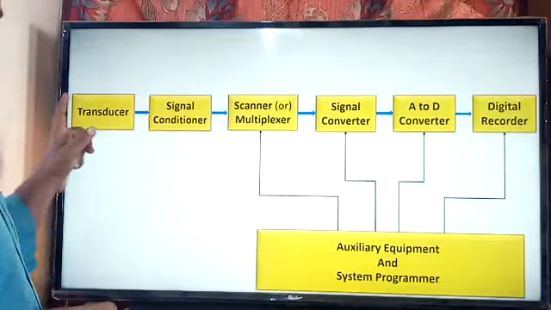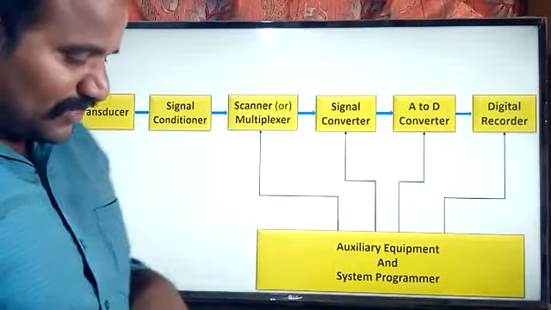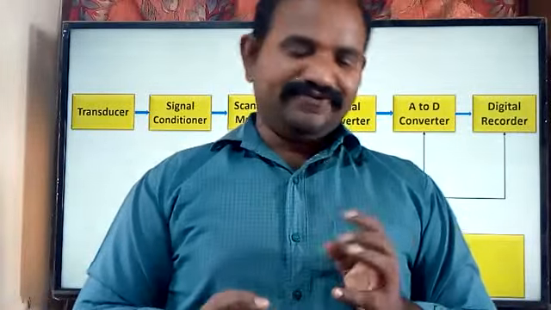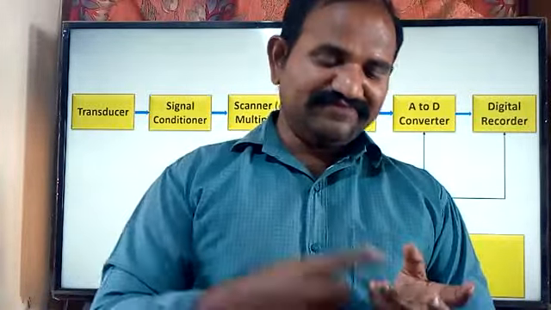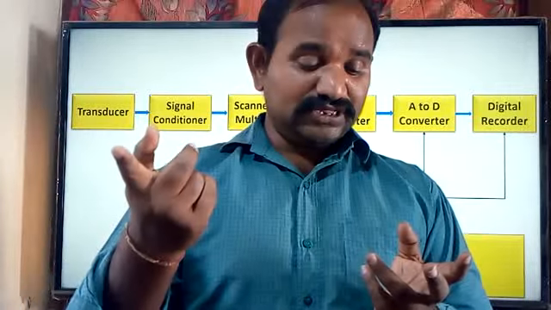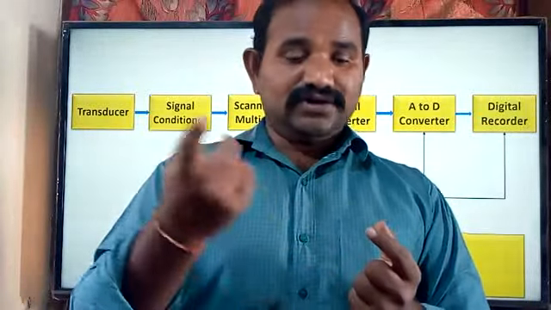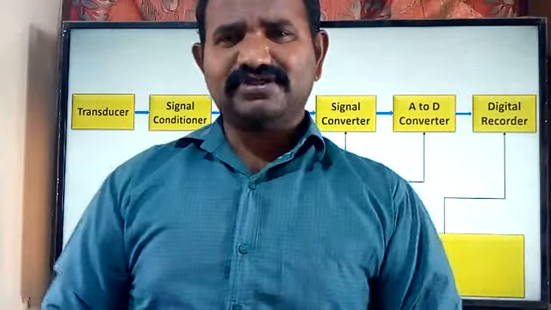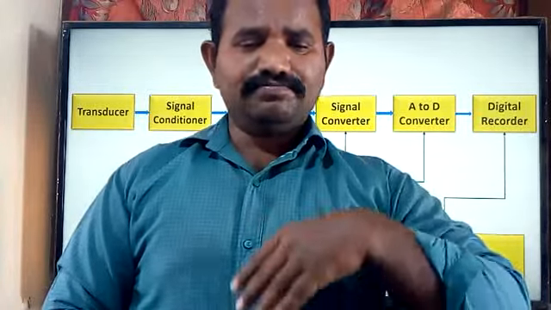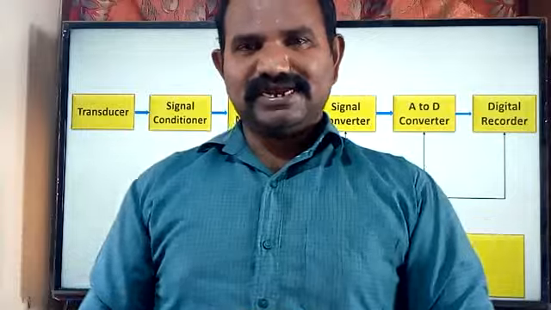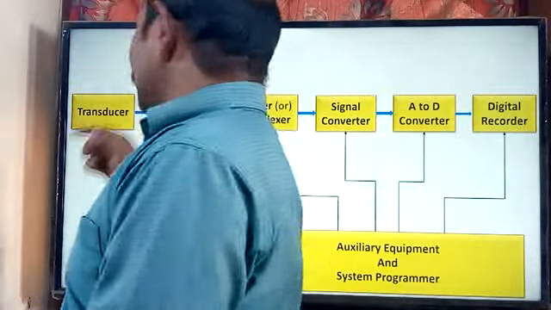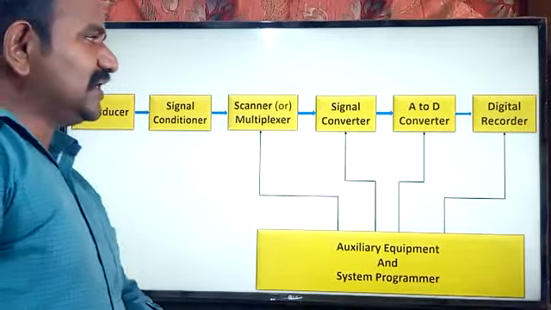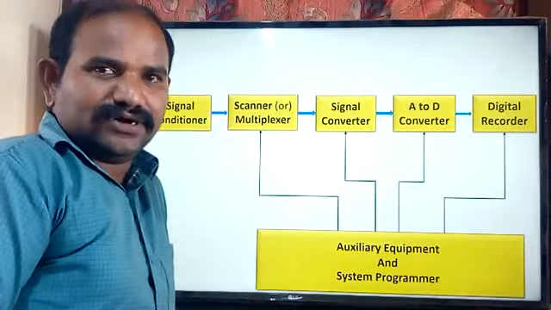Now we know the transducer, right? A transducer translates the physical information into the electrical signal format. The physical information may be temperature, pressure, strain, whatever physical parameters we would like to measure, and that is converted into the electrical format. Another block is the signal conditioner, which is an instrumentation amplifier, already covered in our third semester, third paper.